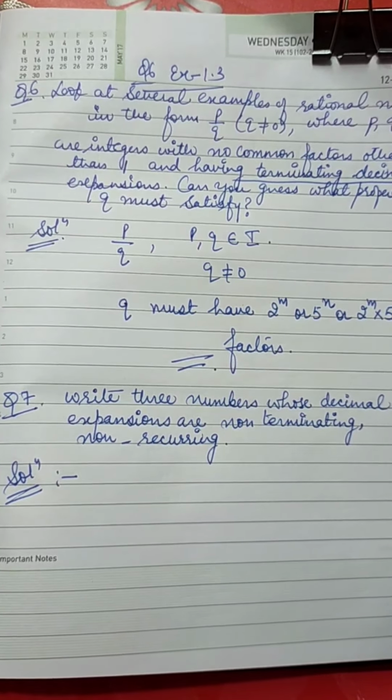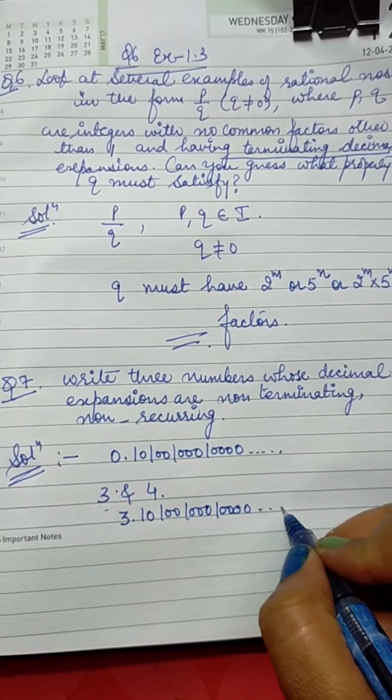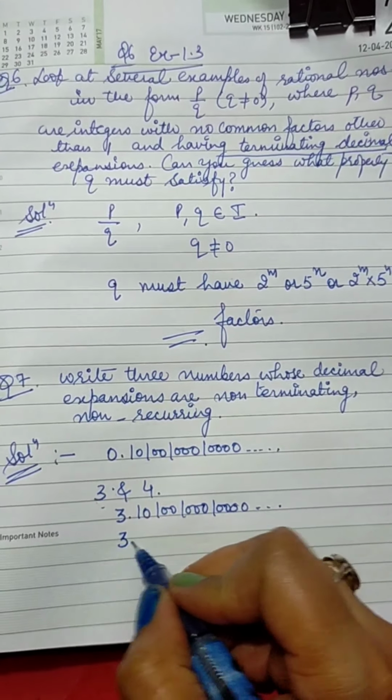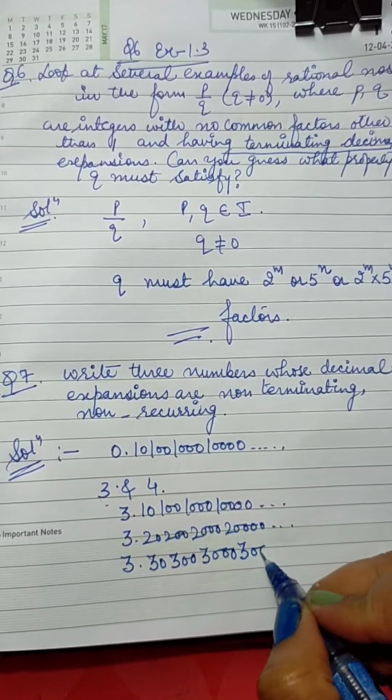3 point the pattern 10, 100, 1000, and so on. Other number 3.20200200020000..., and another number 3.30..., because I am writing in between 3 and 4, so I am writing 3 point something. So there can be any type of pattern.